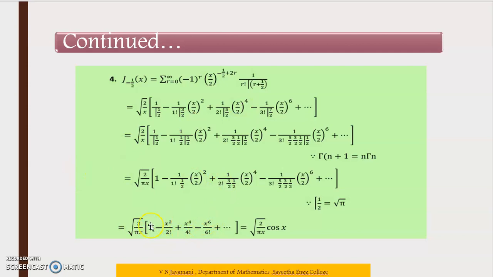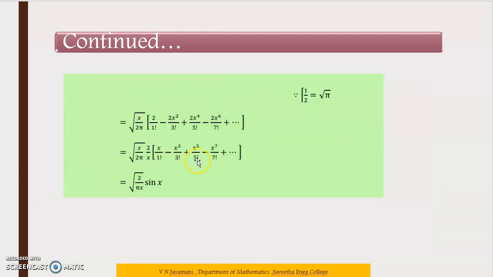I already explained, if you have the even powers of x, then the denominator is also even values, we get the cos x. So already outside we have square root of 2 by pi x into cos x. Similarly for the previous one also, odd powers are there, so for odd powers we can use the sin x formula.